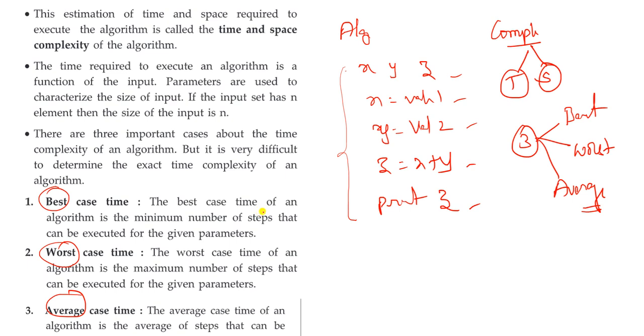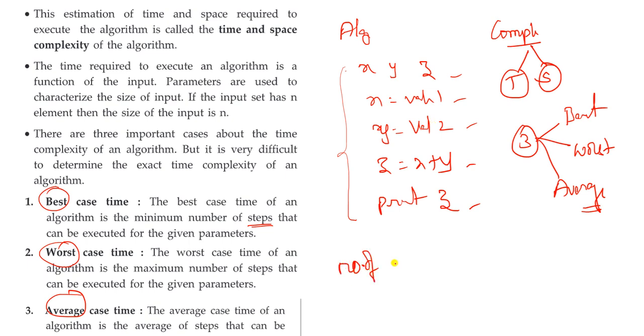So best case time is nothing but the algorithm taking the minimum number of steps. If the number of steps is less, then execution time is less. So that is the best case. If the maximum number of steps is there in the algorithm, then automatically execution time increases.